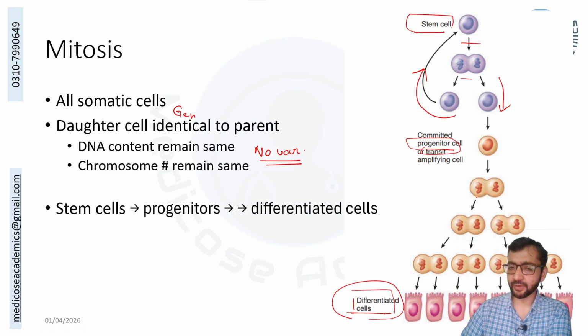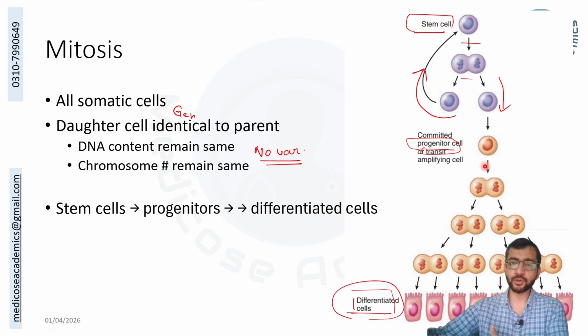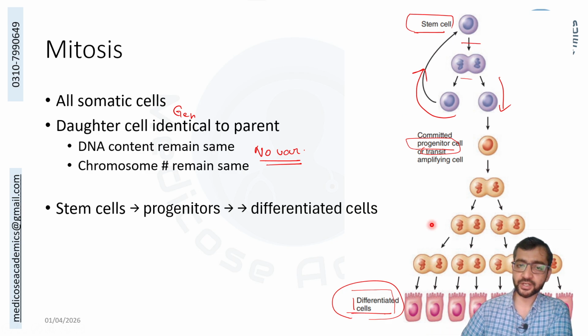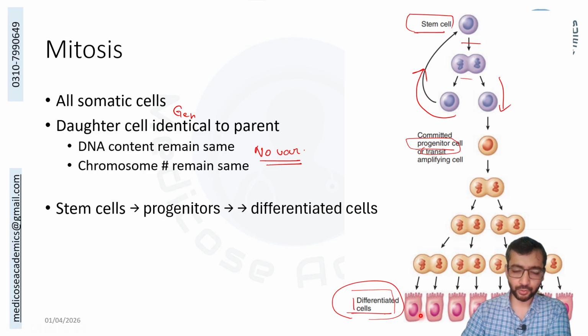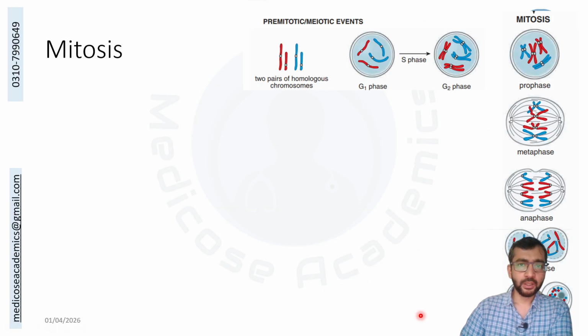Then there are transient amplifying cells or progenitor cells. They have features intermediate between the stem and the differentiated cell, and they will multiply rapidly, and they will not replenish the stem cell. 2 will become 4, 4 will become 8, and in each subsequent division they will become more and more like the differentiated cell, and you get the final differentiated cell. They usually do not divide, but there are exceptions too. As you go through the histology, we will discuss those things peacefully. So this is basically mitosis.